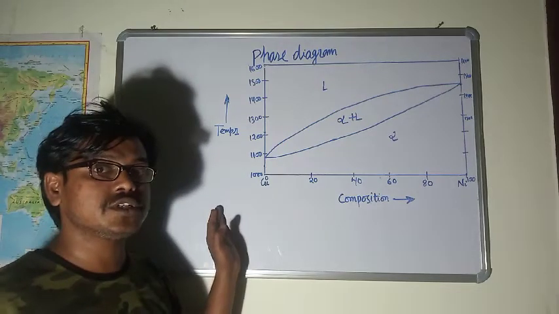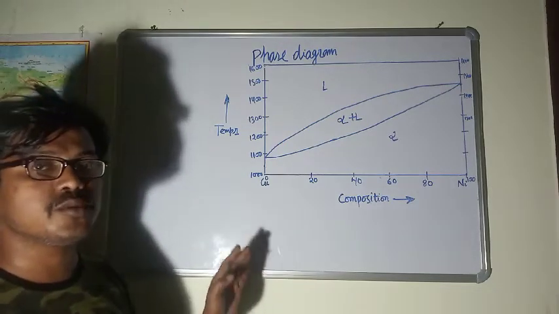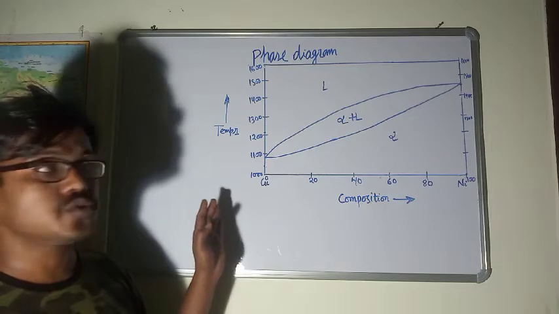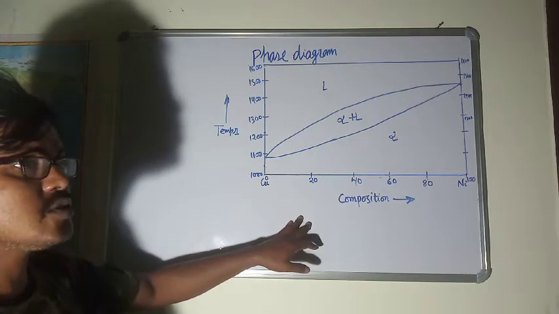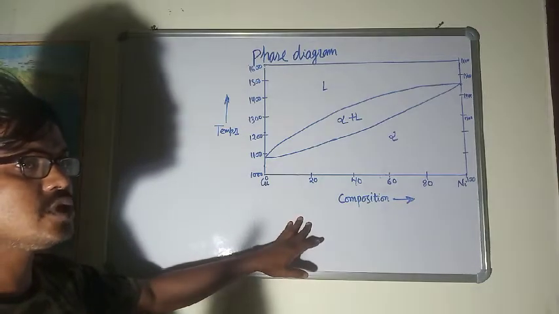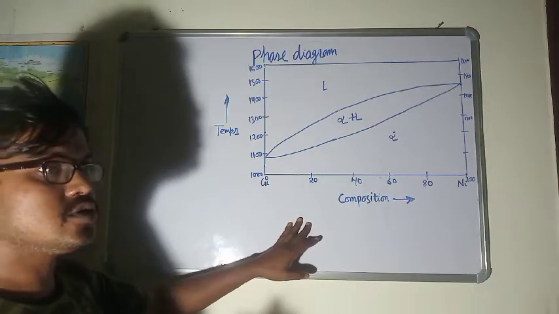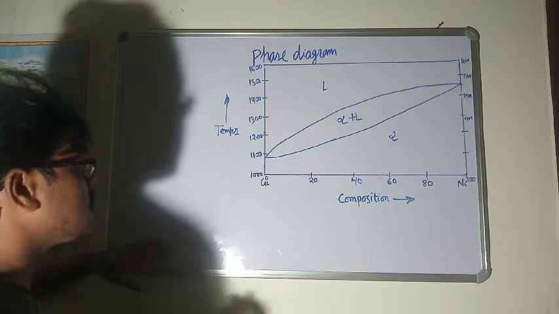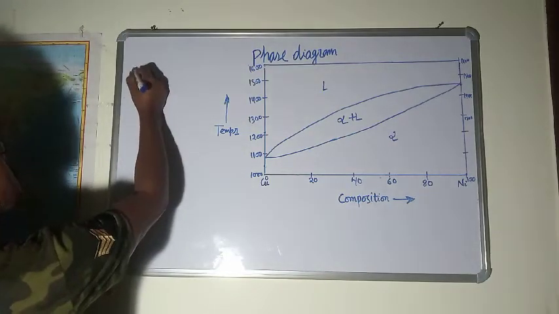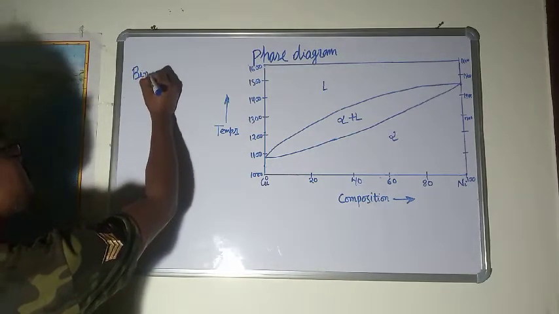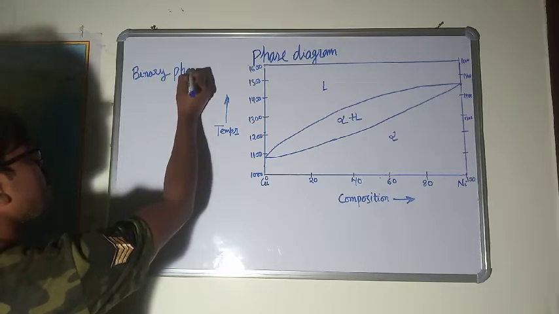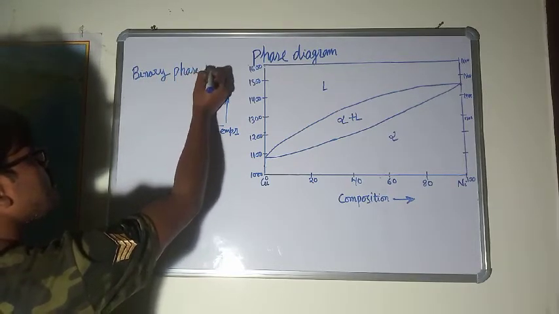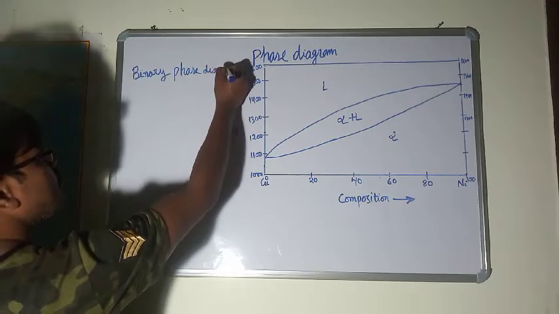Phase diagrams are classified on the basis of the number of components. So here two components are there, copper and nickel. In the case of the unary phase diagram, water was the only component. That's why it was a unary phase diagram. Here, this is the binary phase diagram.